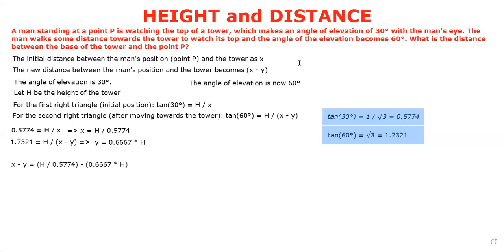To find the distance between the base of the tower and point P, we need to find the value of x minus y. y equals h by 0.5774 minus 0.6667 into h. y equals h into 1.0654. So, the distance between the base of the tower and point P is approximately 1.0654 times the height of the tower, h. Height of the tower must be given, so data is incomplete.